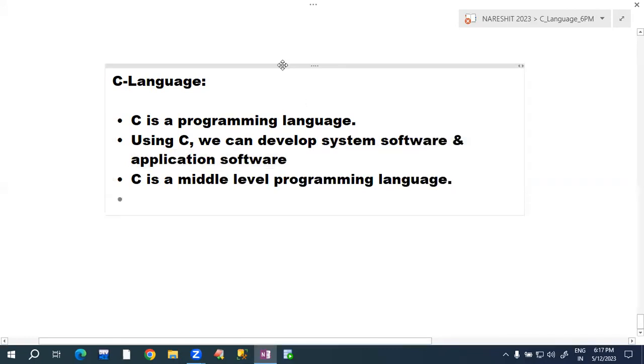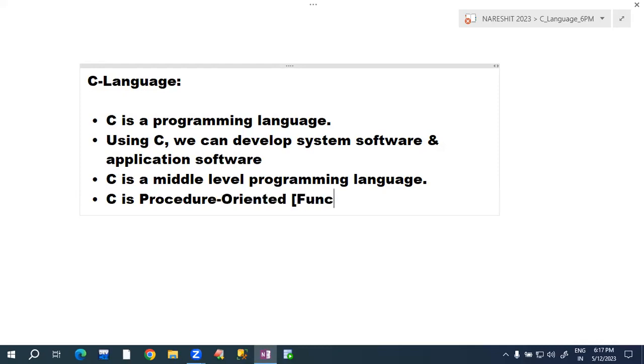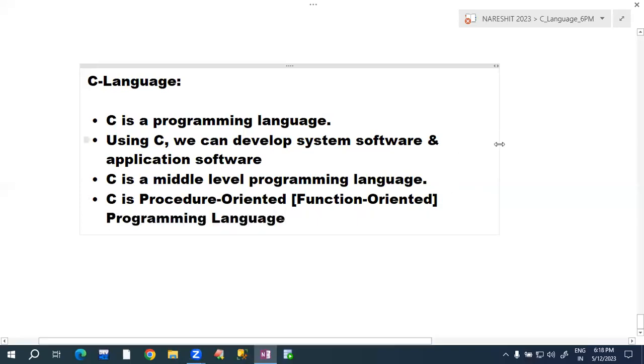And is it a procedure-oriented programming language or an object-oriented programming language? C is a procedure-oriented programming language. Procedure-oriented, or you can say function-oriented programming language. These points we know regarding C language.